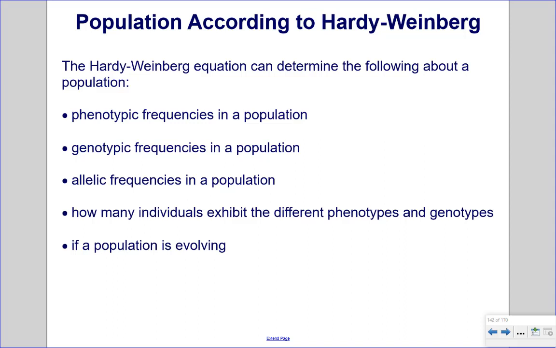Population according to Hardy-Weinberg. The Hardy-Weinberg equation can determine the following about a population: phenotypic frequencies in a population, genotypic frequencies in a population, allelic frequencies in a population, how many individuals exhibit the different phenotypes and genotypes, and if a population is evolving.